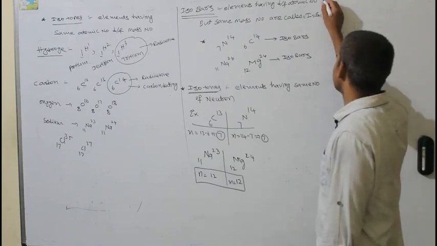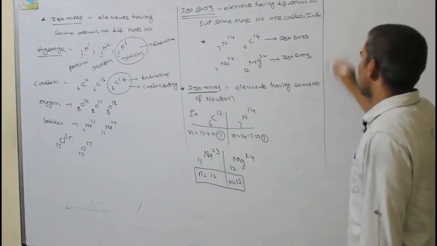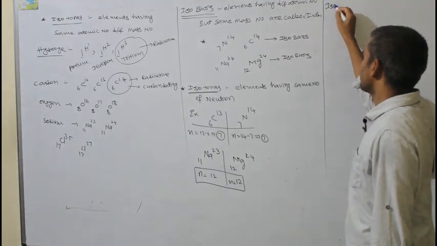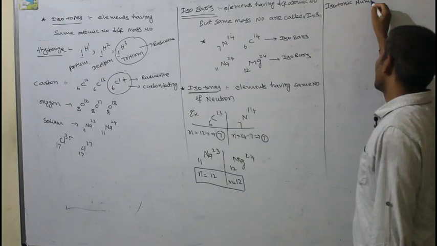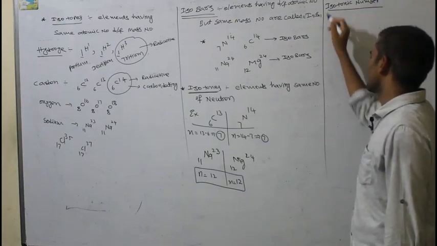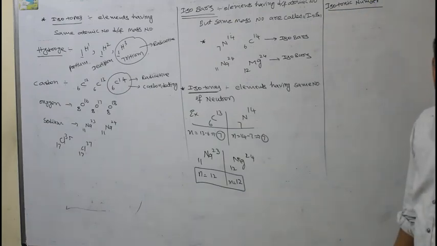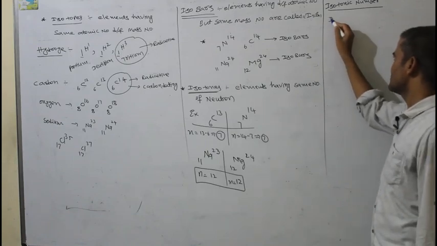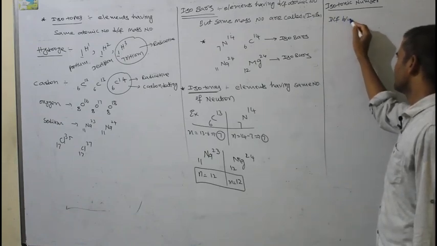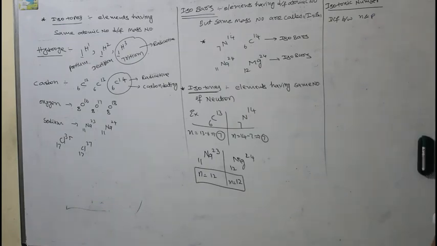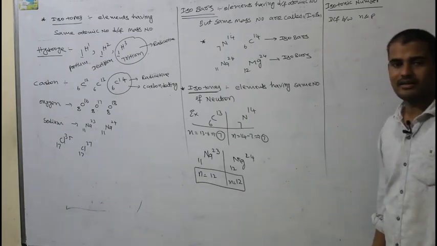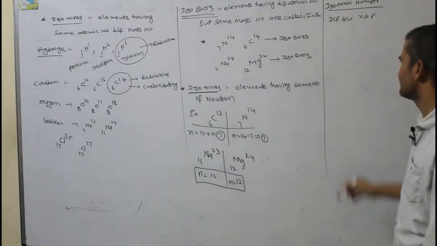And the next one, isotonic number. Isotonic number is difference between neutrons and protons. Difference between neutrons and protons will be called as isotonic number.